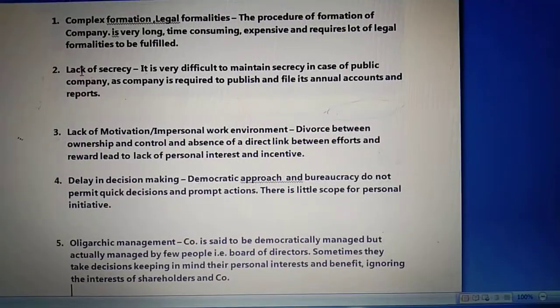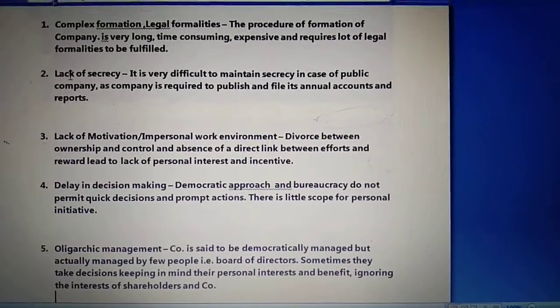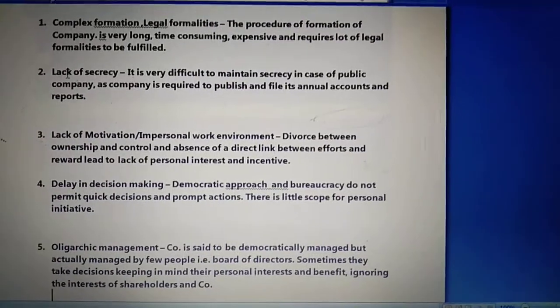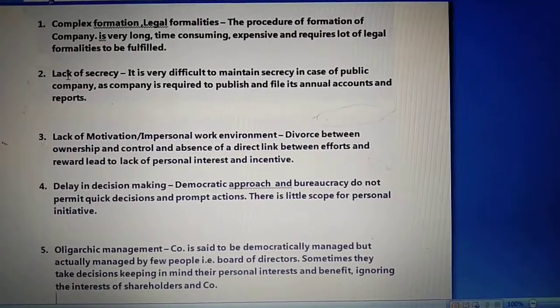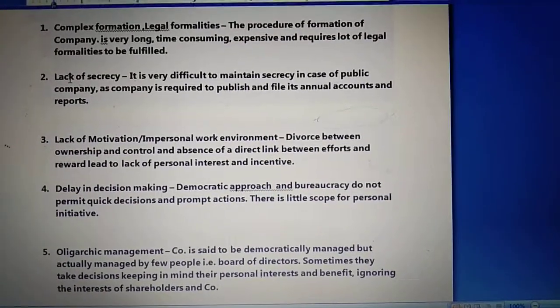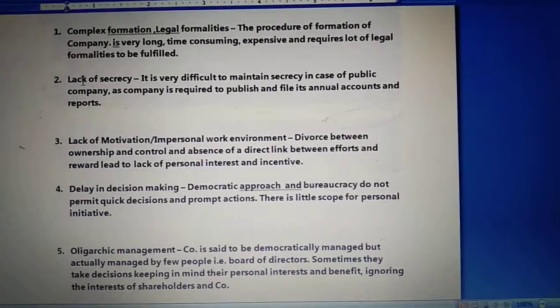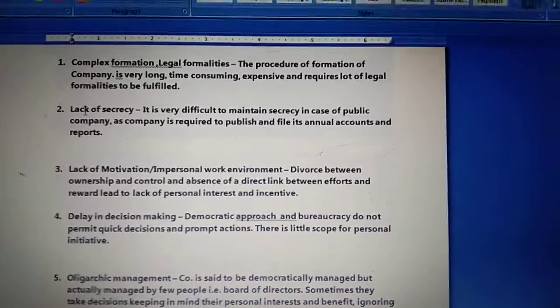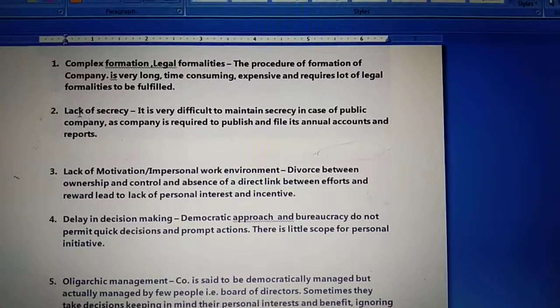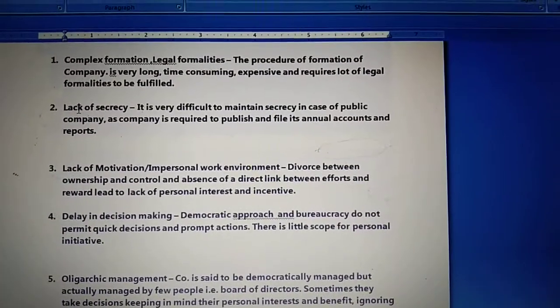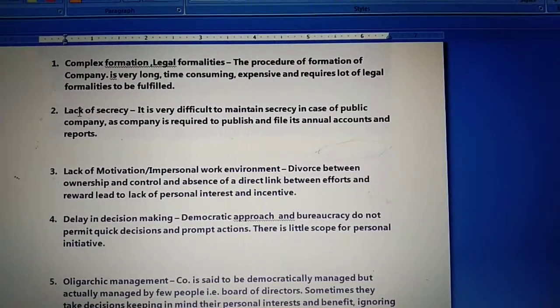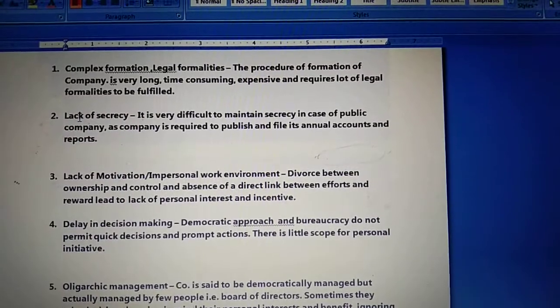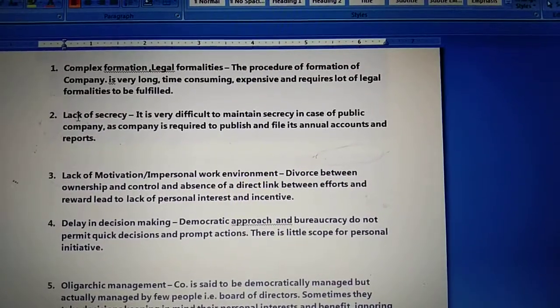Next is delay in decision making. Why delay in decision making? Because the democratic approach and bureaucracy do not permit quick decisions and prompt action. There is also little scope for personal initiative. Now children, joint stock companies are democratically managed through the board of directors, which is followed by top management, middle management, and lower level management.